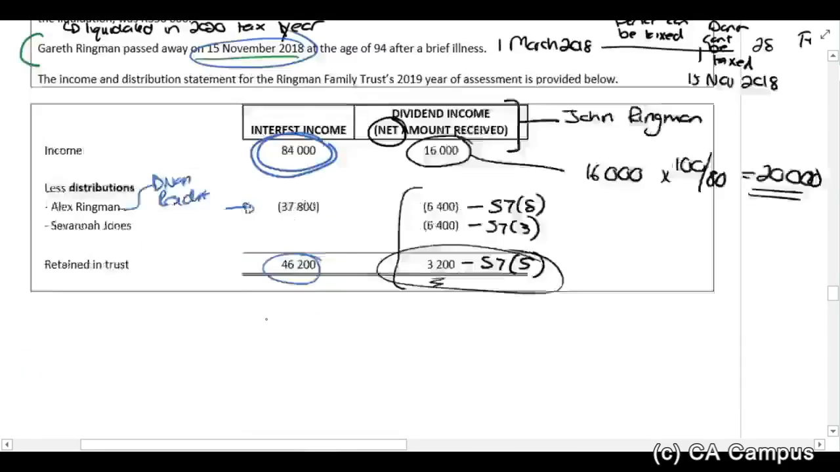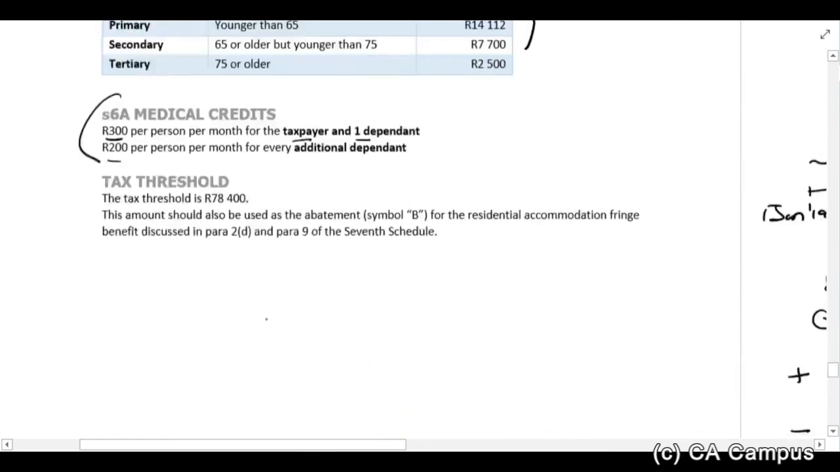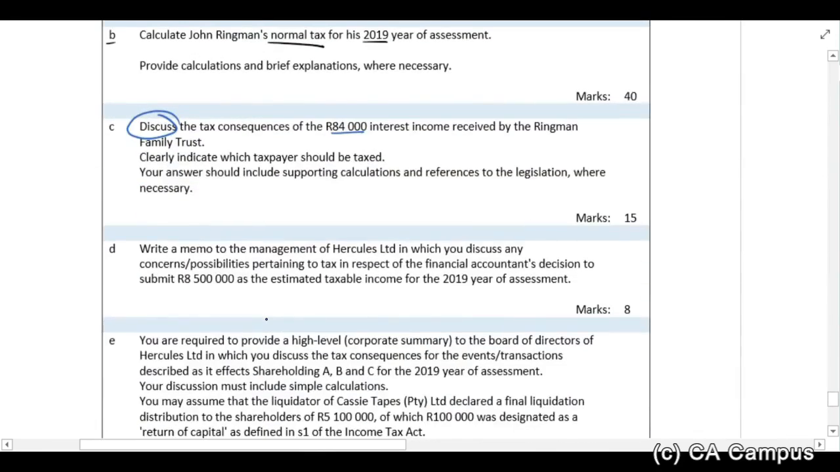Before I continue, this is 15 marks, guys. It's a lot of marks. See also that they ask you for the tax consequences. They don't ask you for income tax consequences. So tax consequences means all the tax consequences. Now, you've got a solution with all the detail. I'm going to talk about it to help you work through that solution.